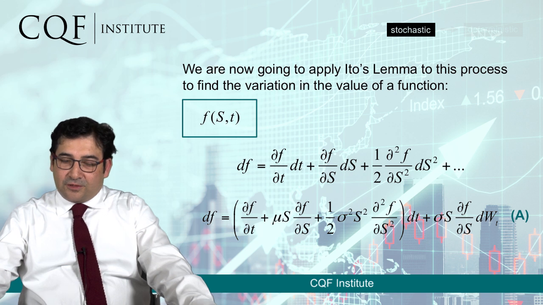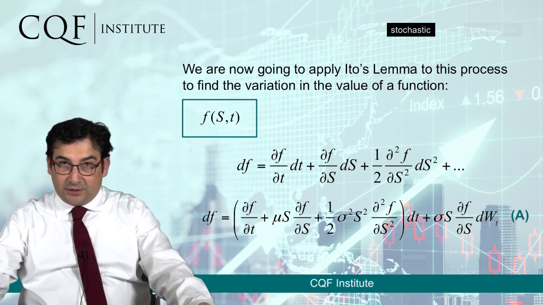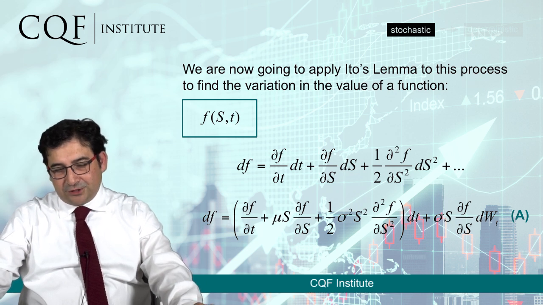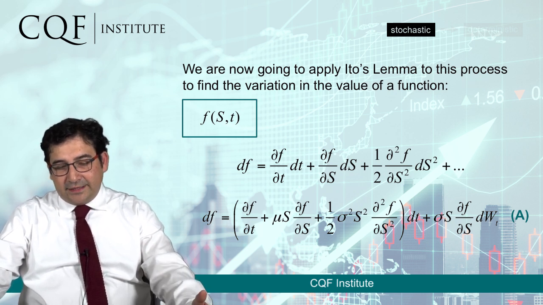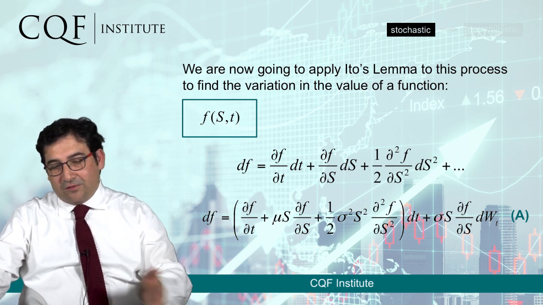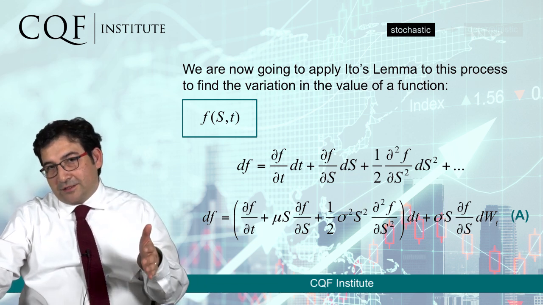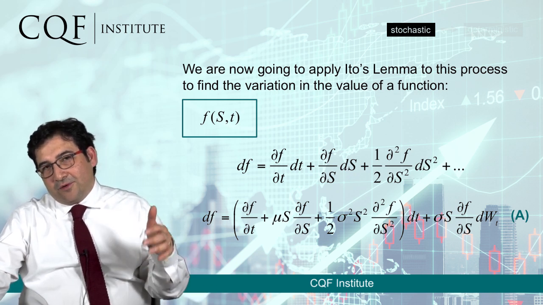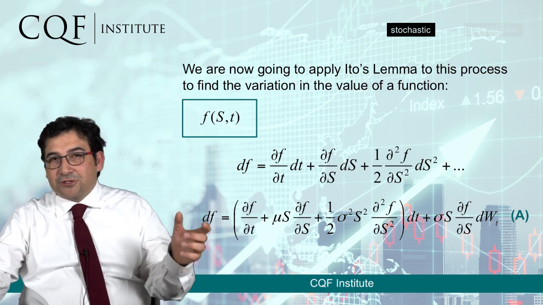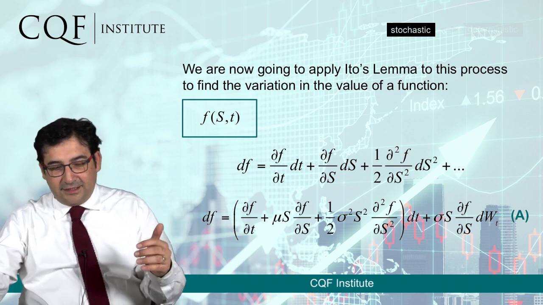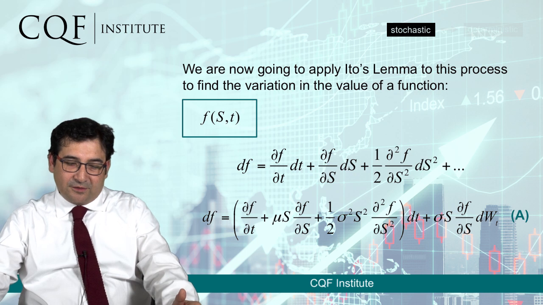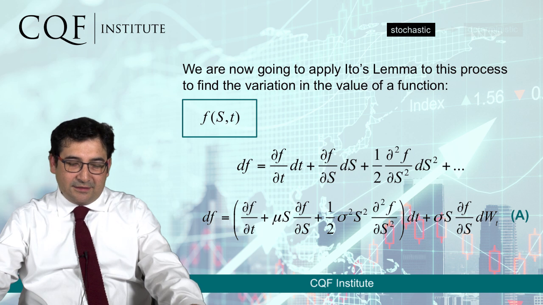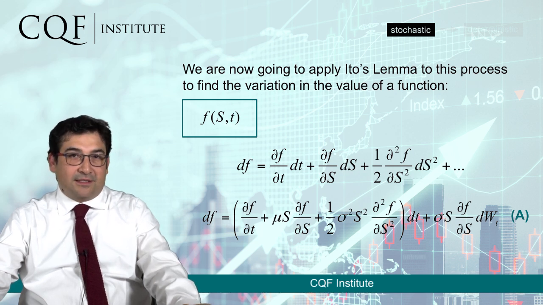What we're going to do now is apply Ito's lemma to this process of the stock price, such that we find the result of the change in the price of the stock in terms of how it affects a function of this price. This we have represented here in terms of a function f, which depends on capital S, the stock price, and little t, which represents time.